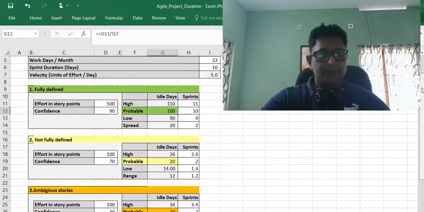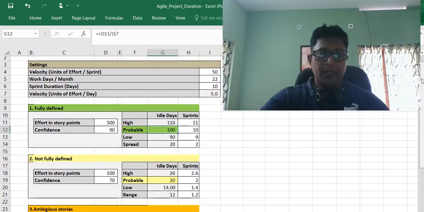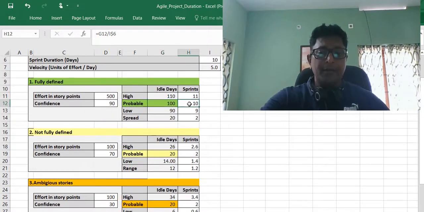So here it is, our projected velocity is 50, 500 by 50 is 10. So we think that probably we will be able to complete the MVP in 10 sprints, that is 100 ideal days. Now, we have to calculate the low and the high estimates. So the low is more often quite aggressive. So the low estimate is 9 here and the high estimate is 11 here. So let's see how we calculated this.